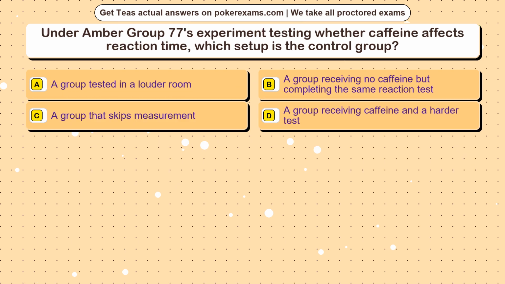Question 20. Under Amber Group 77's experiment testing whether caffeine affects reaction time, which setup is the control group? Option A. A group tested in a louder room. Option B. A group receiving no caffeine but completing the same reaction test. Option C. A group that skips measurement. Option D. A group receiving caffeine and a harder test.